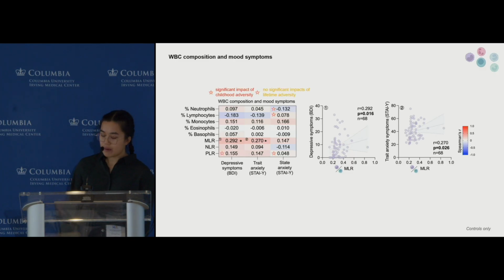When we looked at the impact of adversity on this relationship, however, we saw that exposure to childhood adversity significantly moderated this relationship between the proportion of neutrophils and lymphocytes with anxiety symptoms, as well as between the platelet to lymphocyte ratio with both depressive and anxiety symptoms.